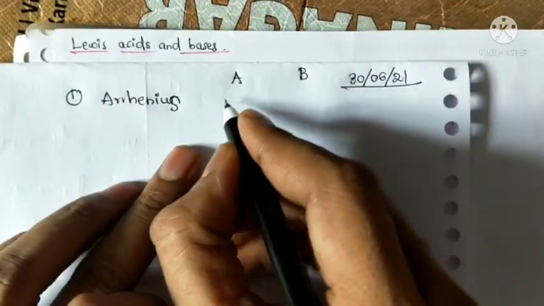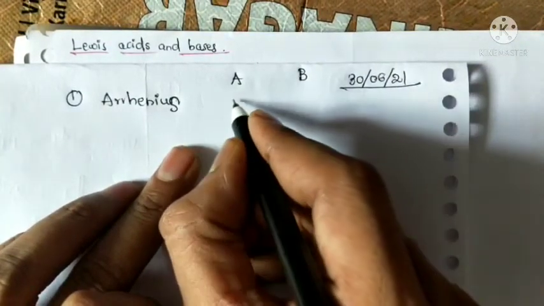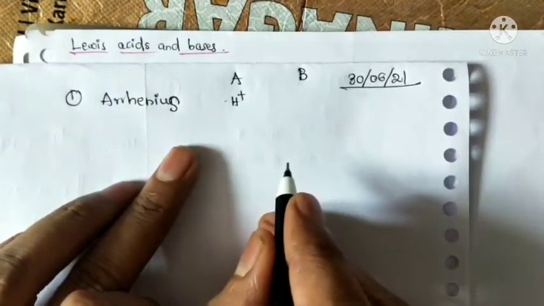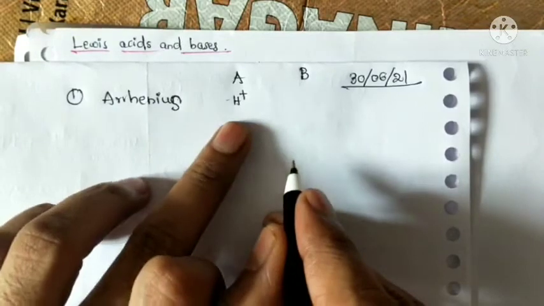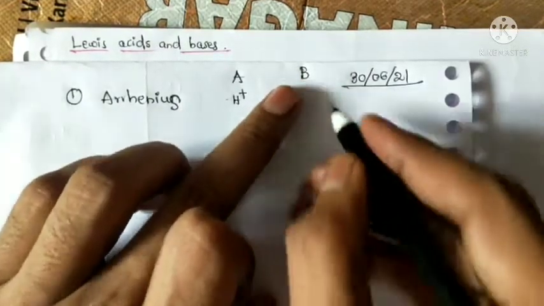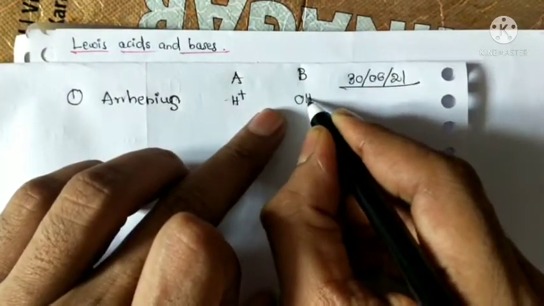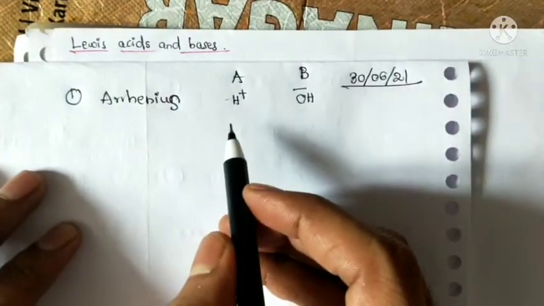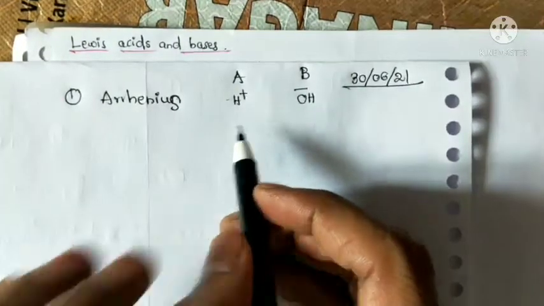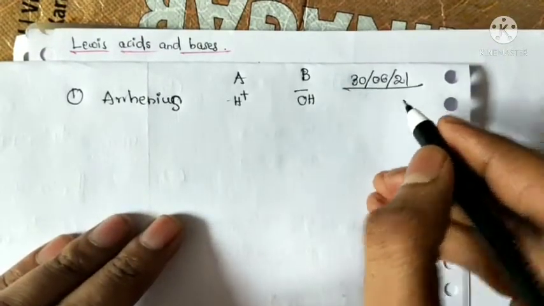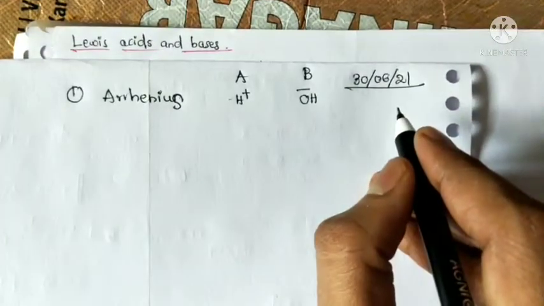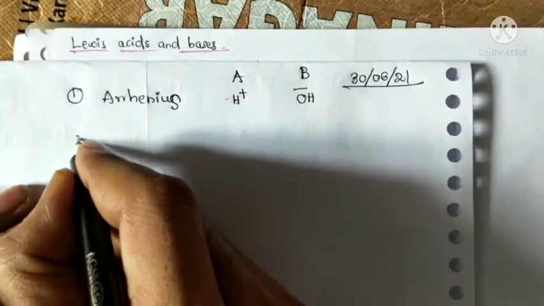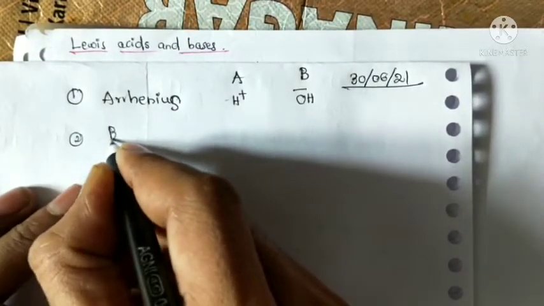Whenever a substance is dissolved in water, if it produces H plus ions, it is called an acid. Those that produce OH minus ions are called bases according to Arrhenius. But Arrhenius cannot explain the acidity of carbon dioxide and sulfur dioxide, or the basicity of ammonia. That's why another theory was introduced, that is Bronsted-Lowry.